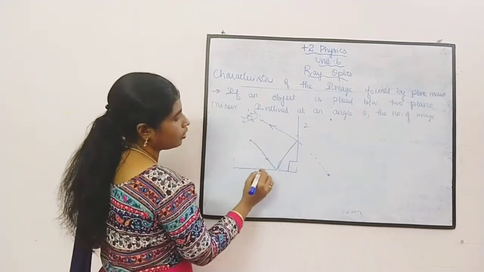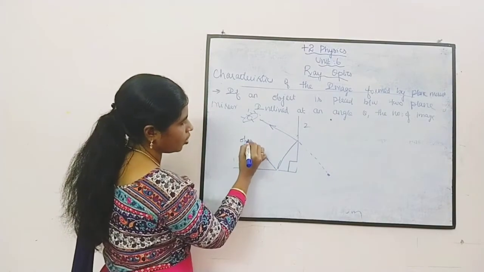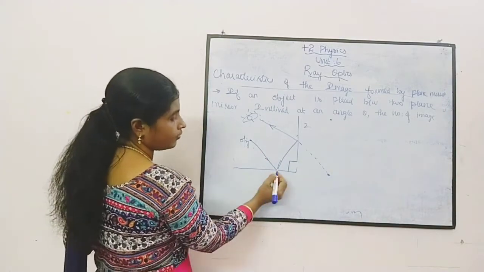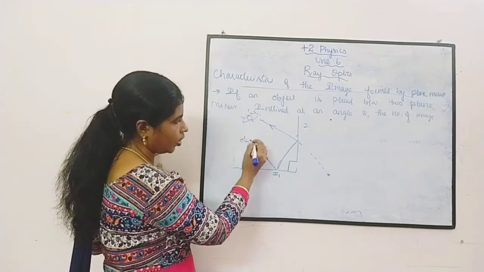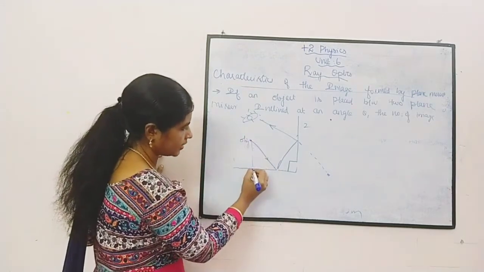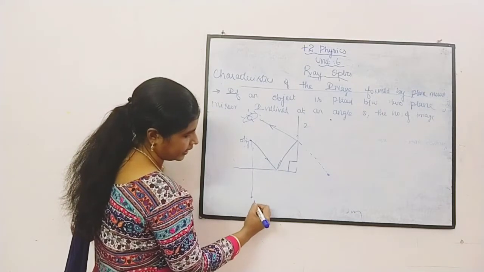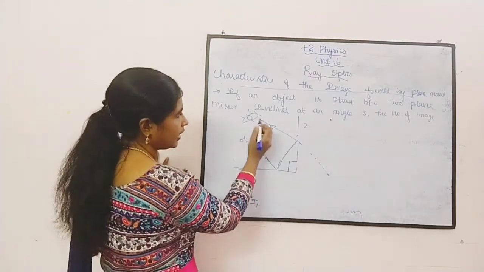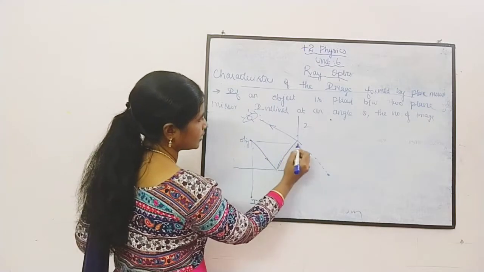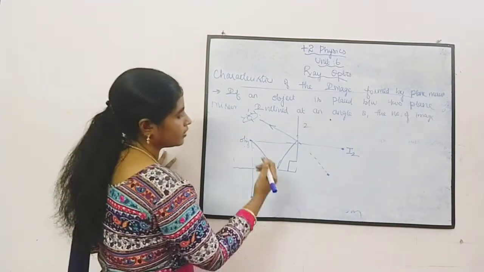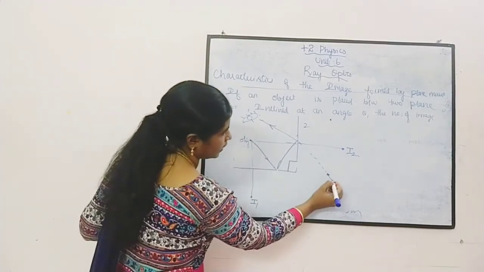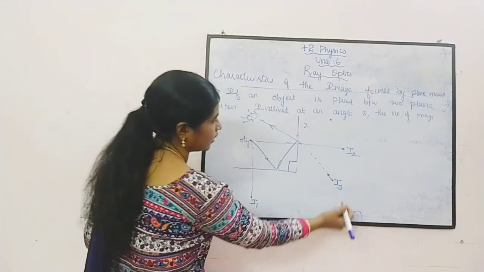Okay. So this is the object, and here we will get one image. இந்த இடத்துல ஒரு image கிடைக்கும். கண்டிப்பா இந்த இடத்துல object இருக்குது அப்படினா we know that at the same distance we will definitely get an image. That is I1. Similarly, here if the object is here at the same distance over here, we will get the second image. Okay. The third image we are getting is over here. Okay, that is the third image I think.